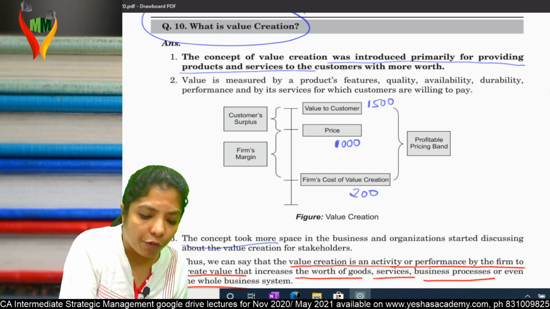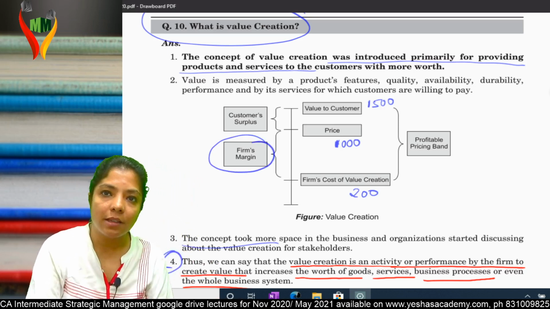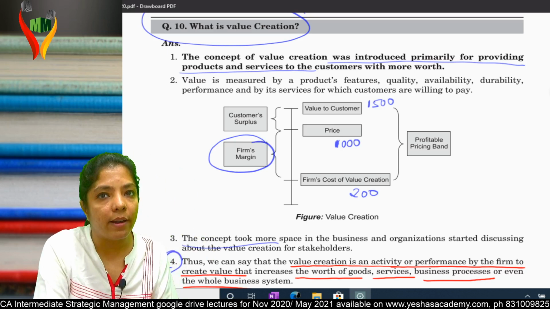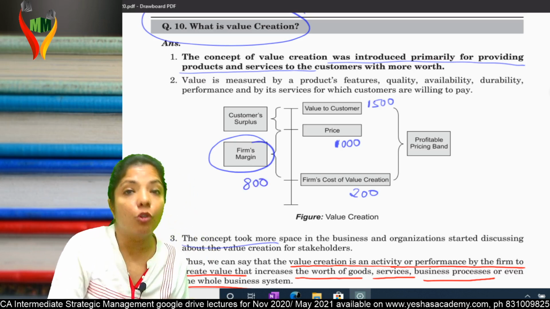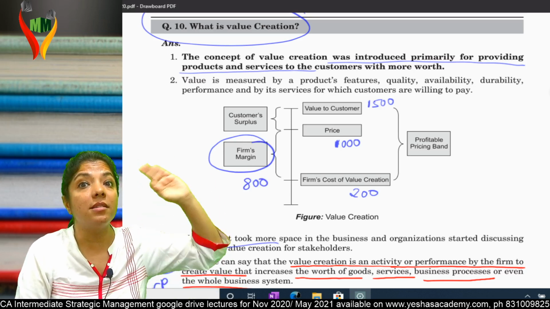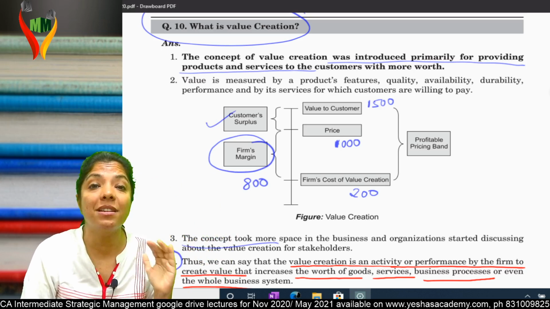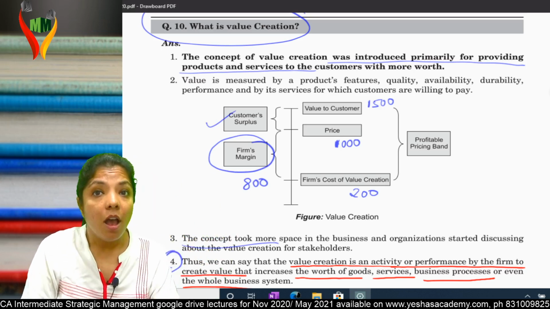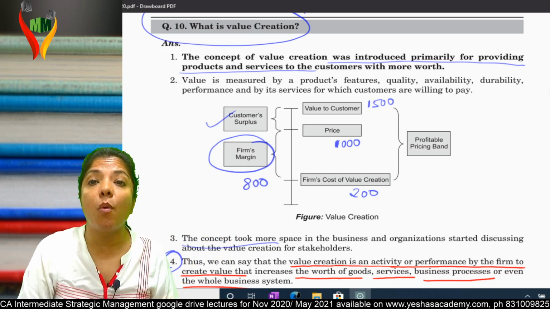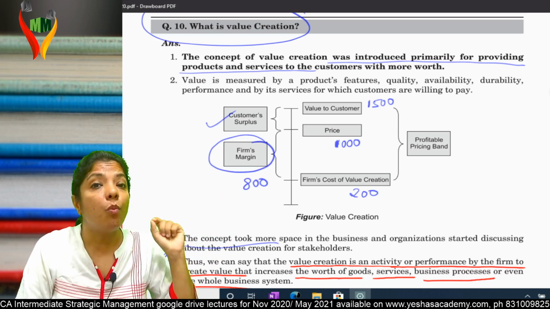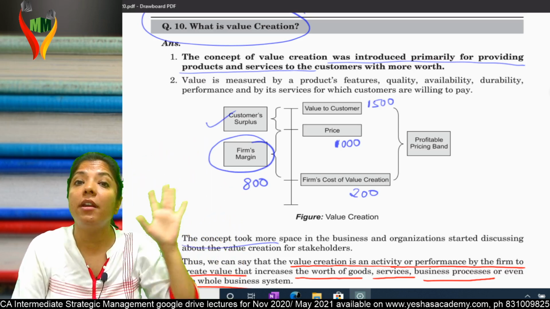So now what is the firm's margin? The firm's margin is price minus cost. His cost is 200 and he is selling at 1000 rupees, so the margin to the firm is 800 rupees. What is customer surplus? Tell me how much the customer has paid. 1000 rupees. But how much was the customer ready to pay? The value in the eyes of the customer was 1500.